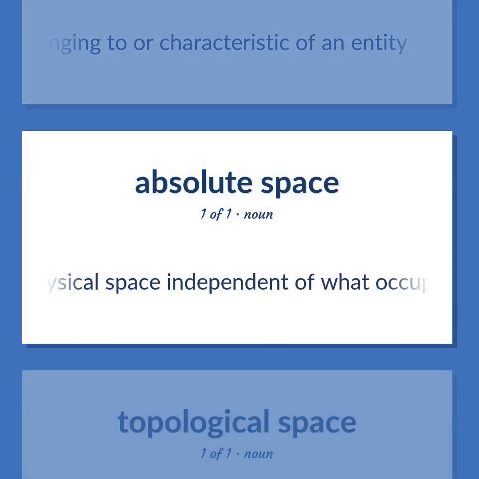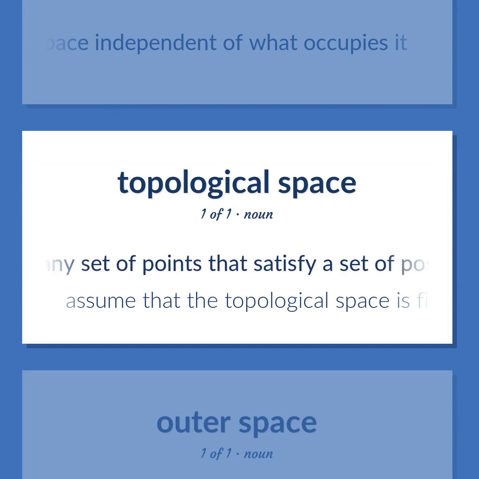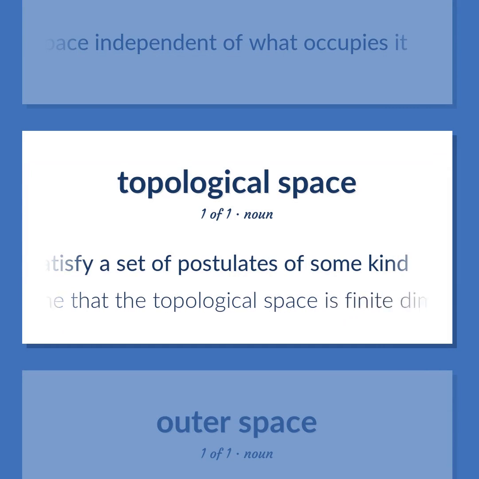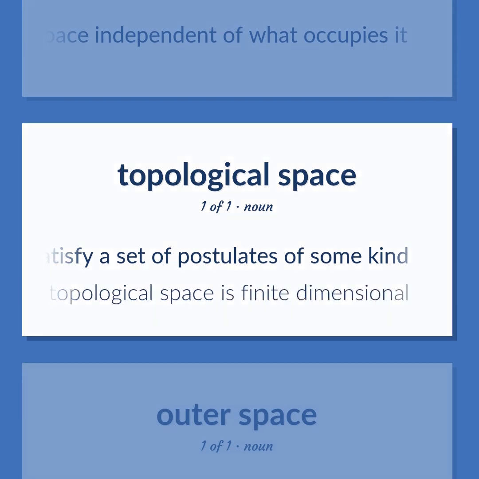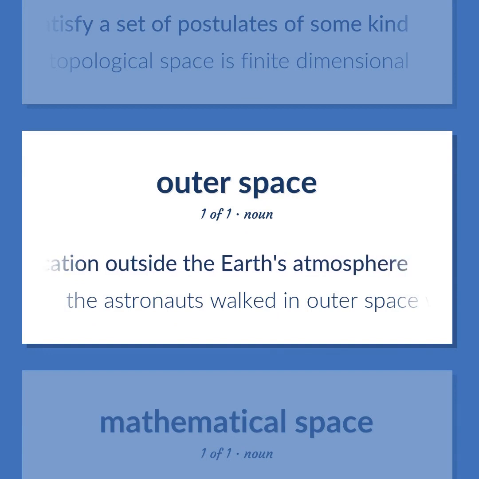Physical space independent of what occupies it. Mathematics. Any set of points that satisfy a set of postulates of some kind. Assume that the topological space is finite dimensional. Any location outside the Earth's atmosphere. The astronauts walked in outer space without a tether.